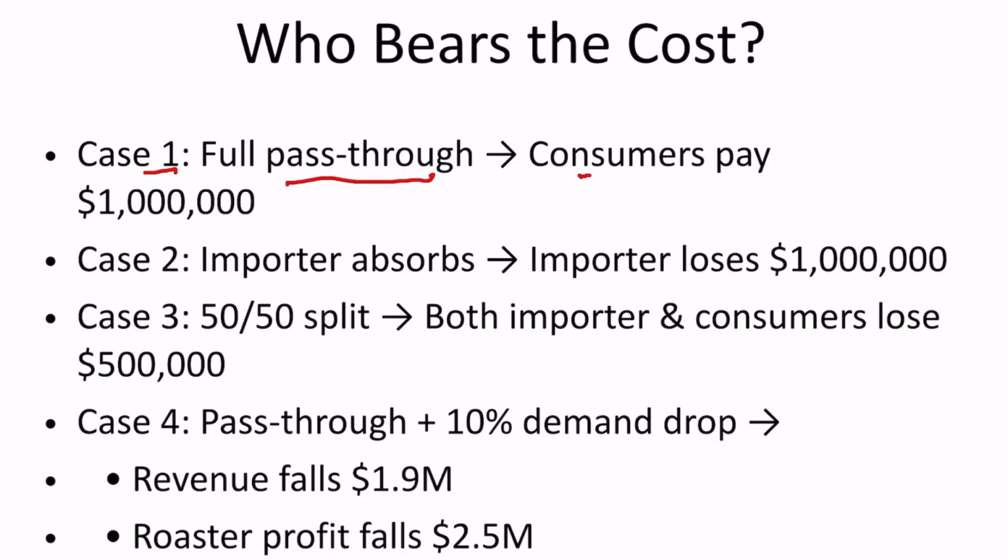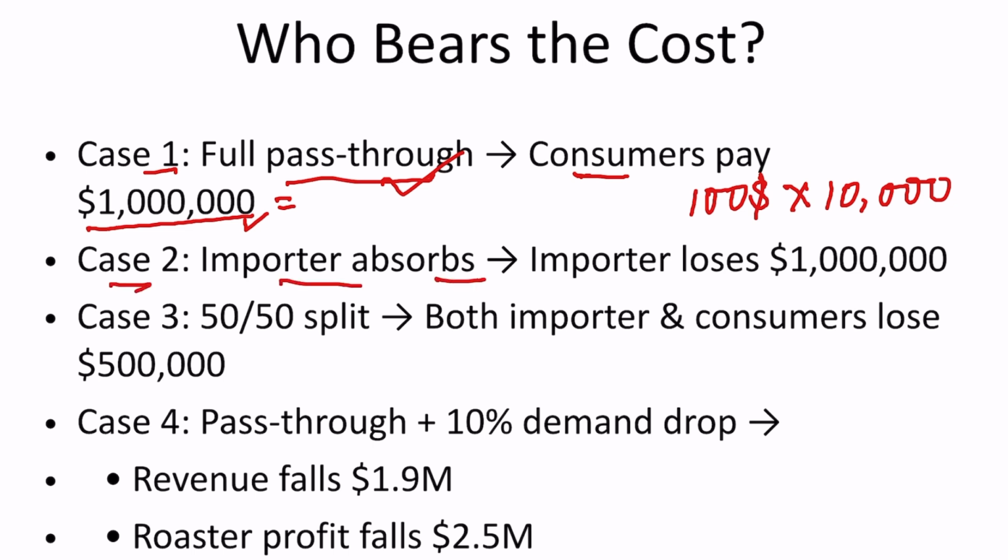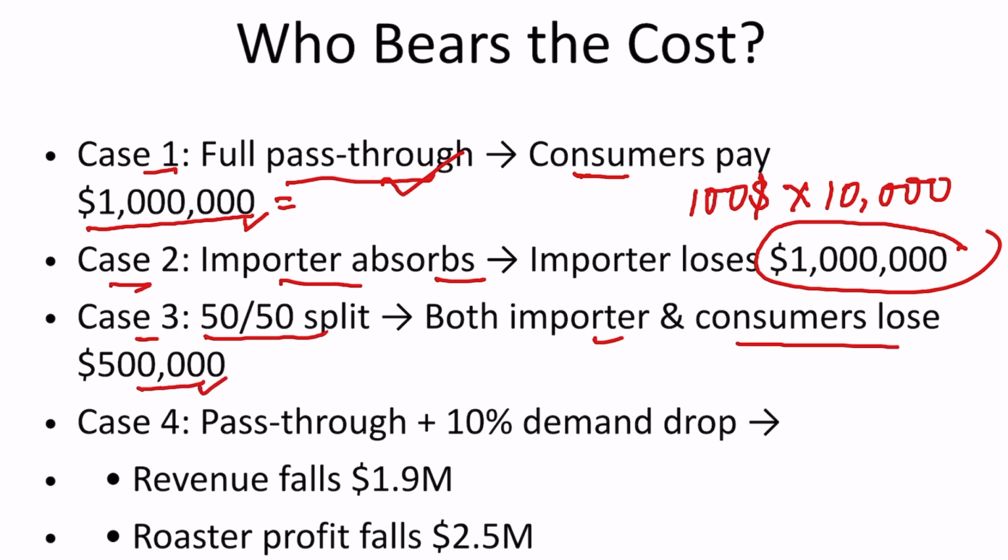Now there are different scenarios. Case 1, full pass-through to consumers, when the entire cost is passed to the consumers. So consumers pay $1 million total. $100 tariff times 10,000 bags equals $1 million, entirely passed on to the consumers. Second case is the importer absorbs, then the importer will lose this $1 million. Third case is a 50-50 split. The importer absorbs some of the amount and bears some of the loss, and then consumers lose $500,000.